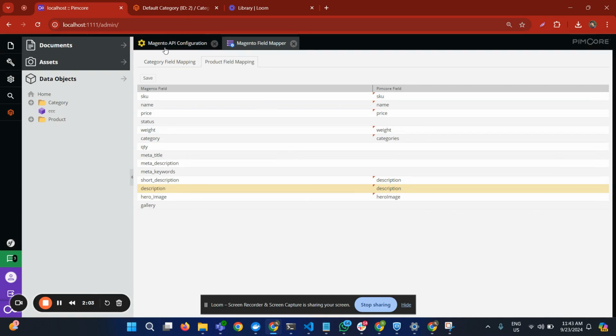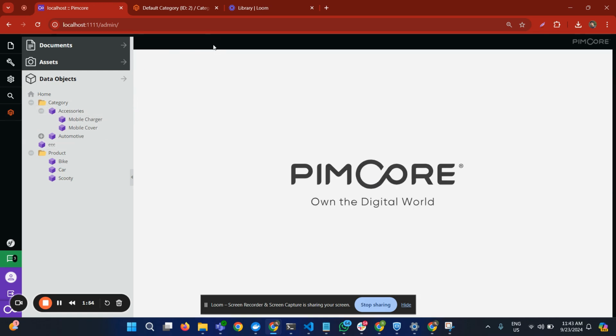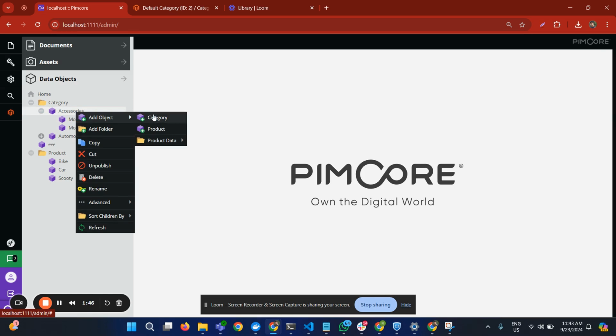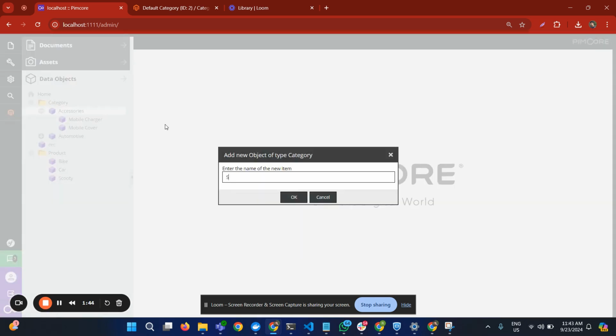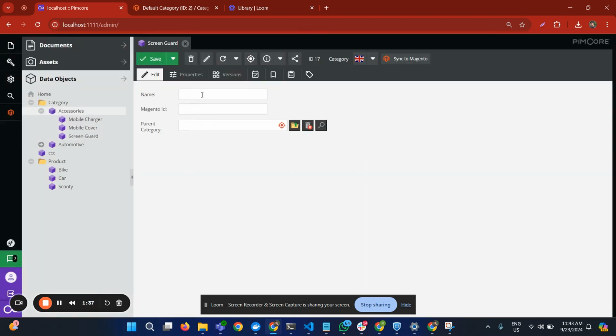Now we will go to send these objects to Magento. So as you can see in the accessories, I have two categories. I will create one additional category. Let's call it a screen guard. All right. And then I will enter the screen guard.